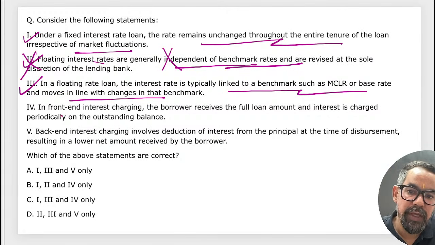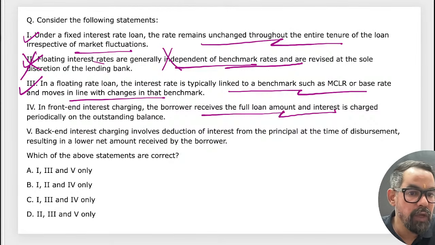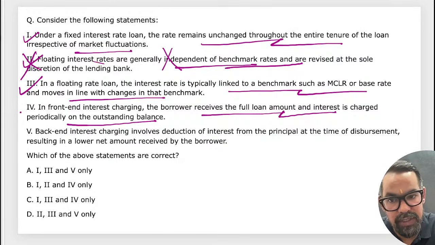The next one we have: front-end interest rate charge. The borrower receives the full loan amount and the interest rate changes periodically on the outstanding balances.